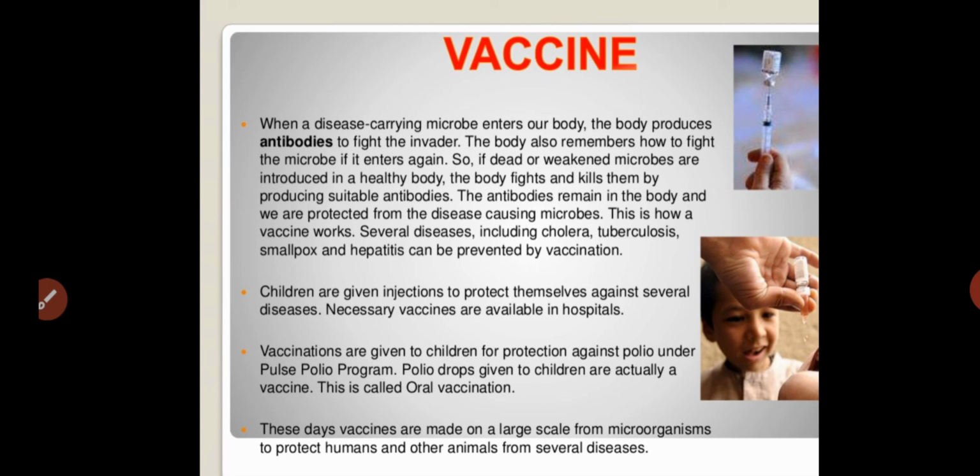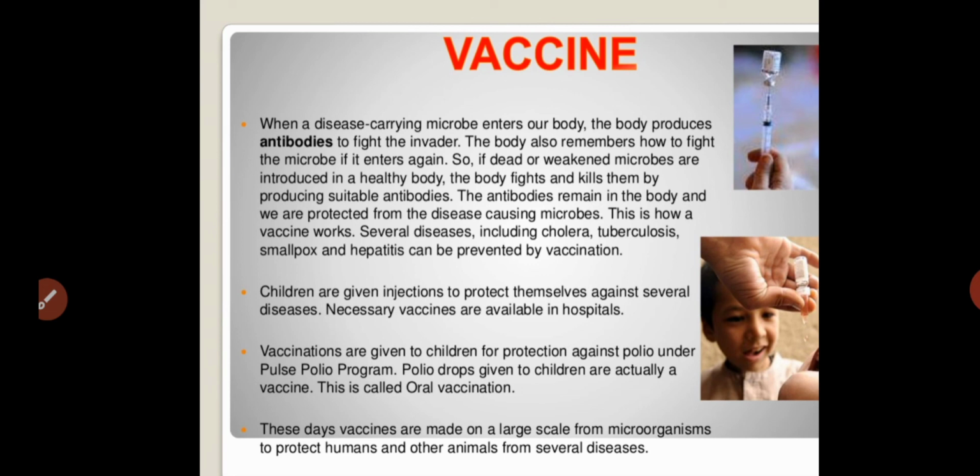Children are given injections to protect themselves against several diseases. The necessary vaccines are available in hospitals. Children usually take vaccinations because they prevent diseases from affecting the child's body.